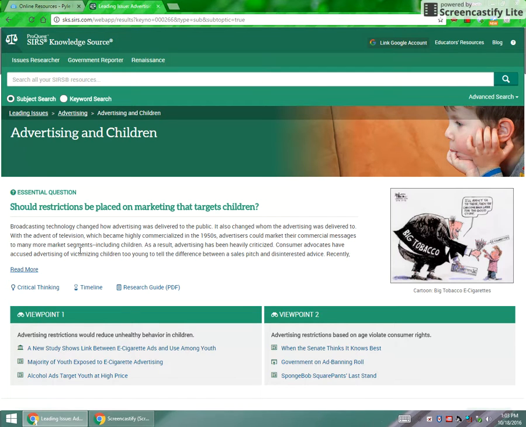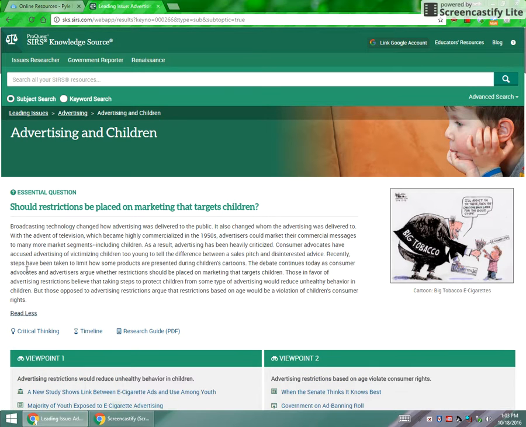So this is an issue topic page. You'll get the name of the issue here, and then there's kind of an essential question here. This part is really important. When you're picking a topic, when you're picking an issue to research, you want to make sure that that issue is something that you are going to want to research about, and it's an issue that you fully understand. So anytime you go into a topic page, be sure to read this so that you know exactly what you're getting yourself into. So this is kind of your essential question. This is kind of what the issue truly is.